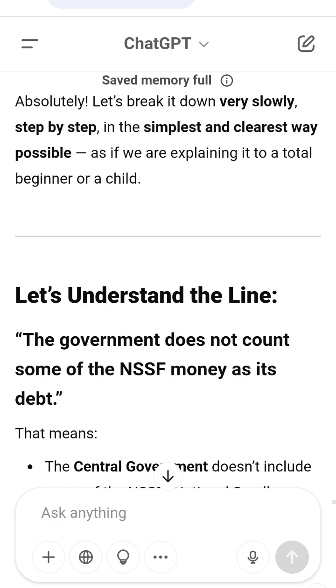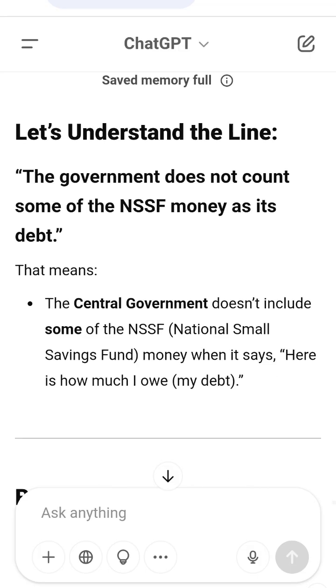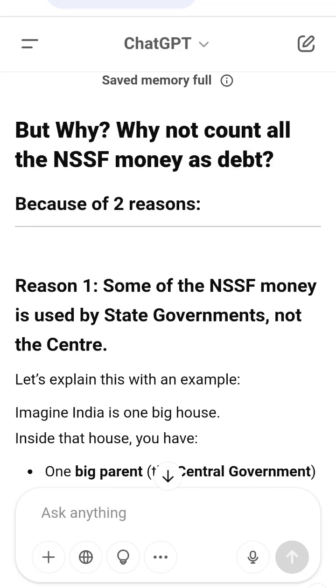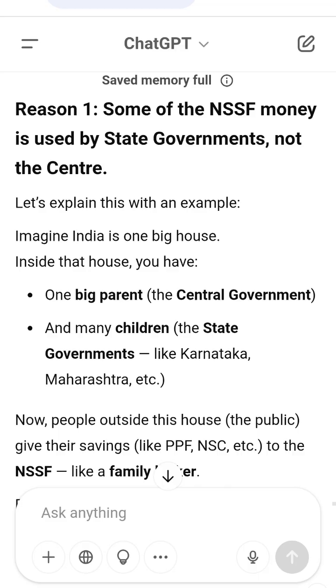Bonus point: the FRBM Act helped a lot. FRBM equals Fiscal Responsibility and Budget Management. This law pushed the government to borrow less and manage money better. Because of this, debt is falling over time and the economy is growing.